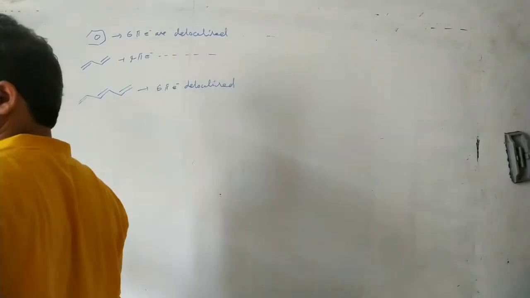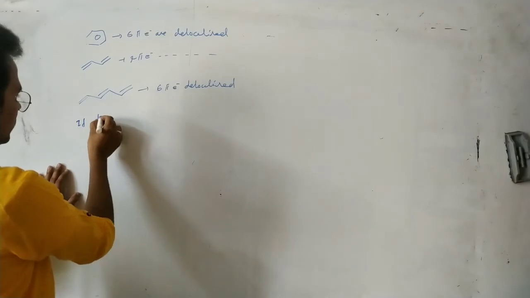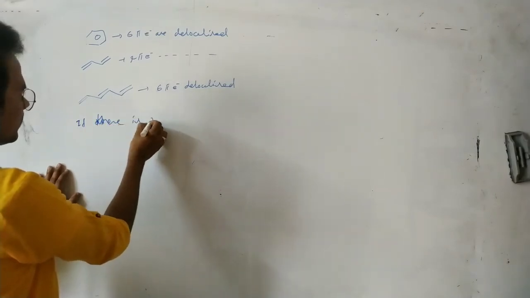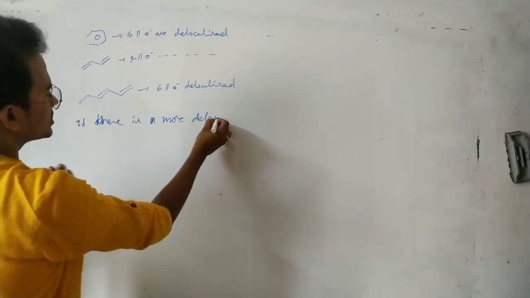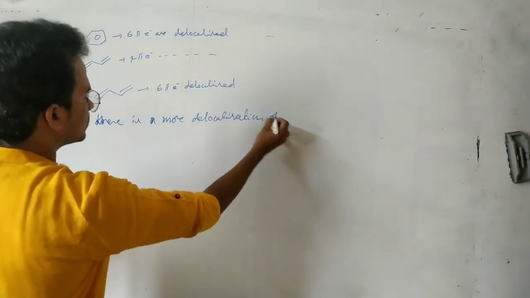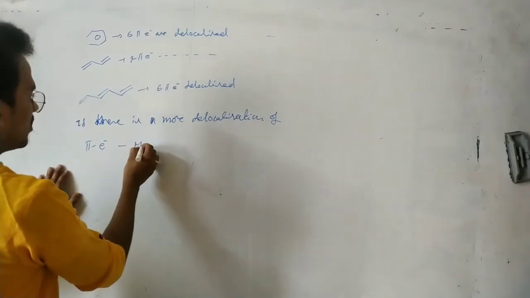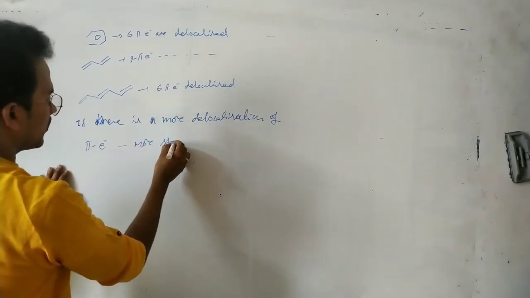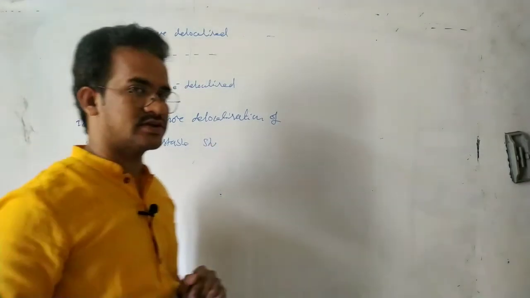Very important point here I want to say: if there is more delocalization of pi electrons, it is a more stable structure.